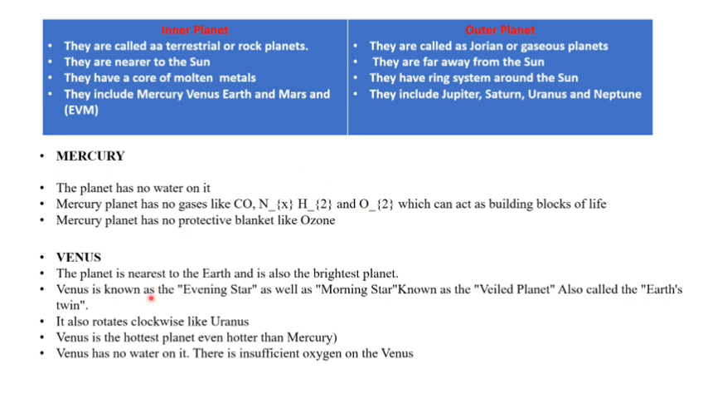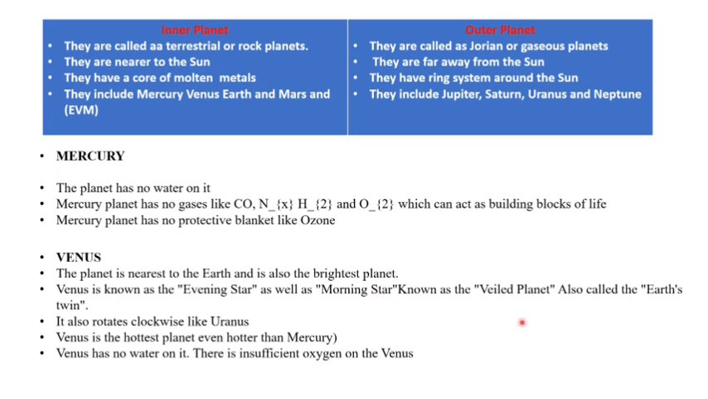And talking about Venus, it is the next nearest planet, which is nearer to the Earth as well as the Sun. It is said to be the brightest planet. It is very interesting to note that Venus is called the evening star as well as the morning star, meaning it is visible at both morning time and evening time.